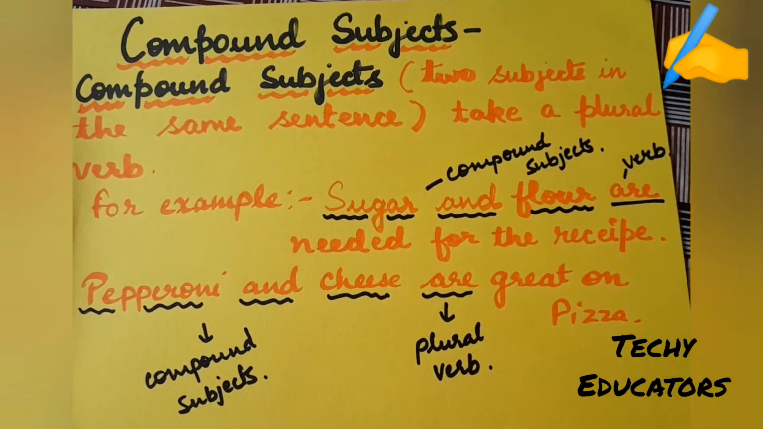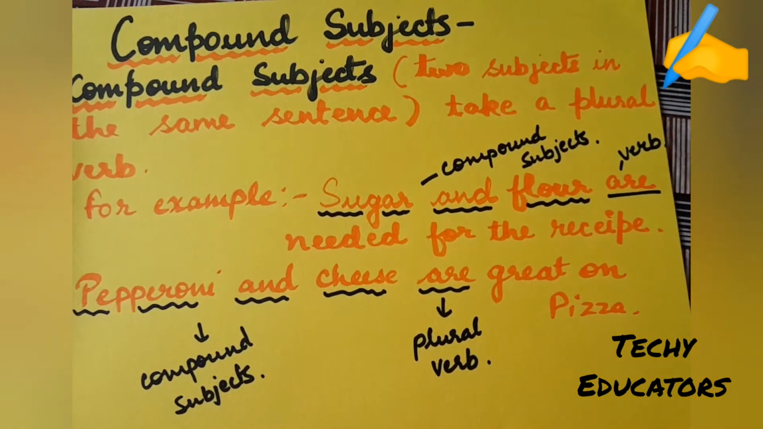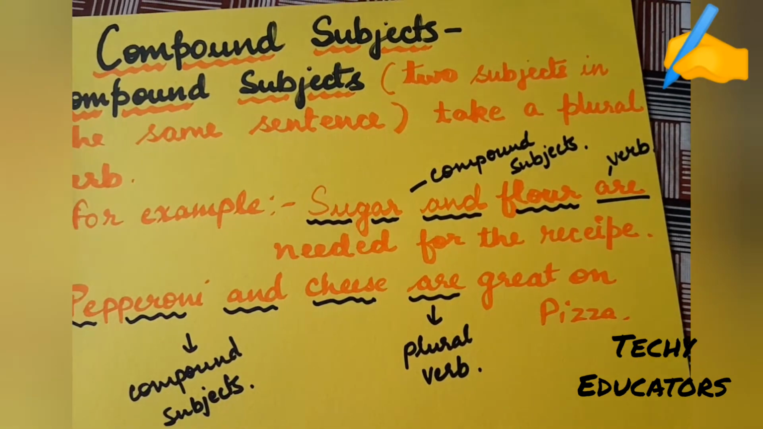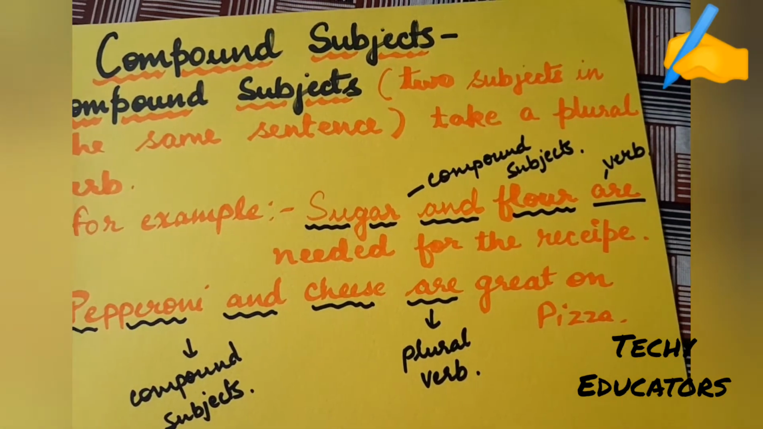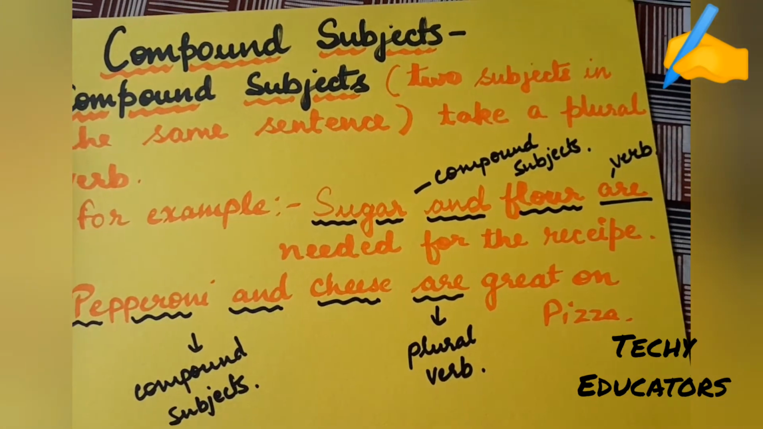For example, sugar and flour are needed for the recipe. In this sentence, you can see sugar and flour. There are two subjects. That's why they are known as compound subjects. So they will take a plural verb, are.